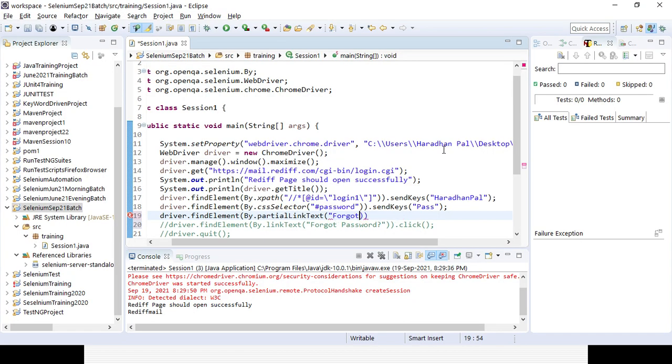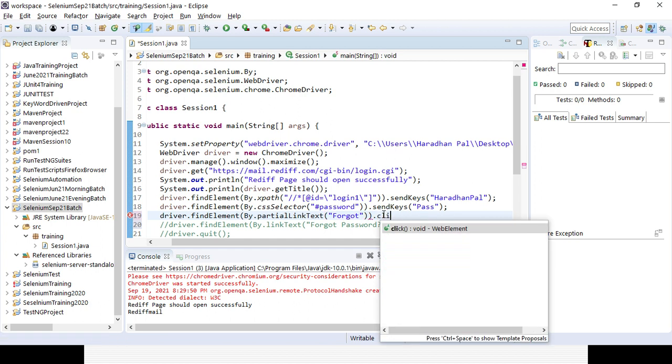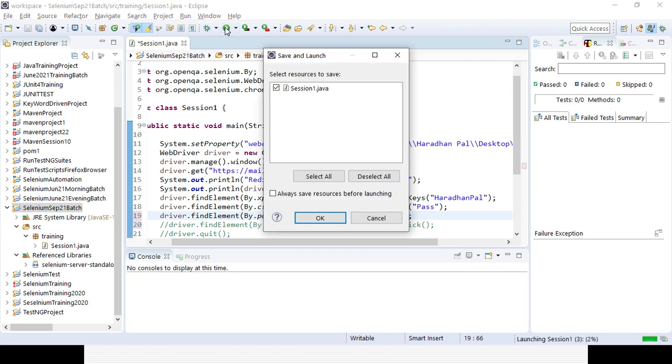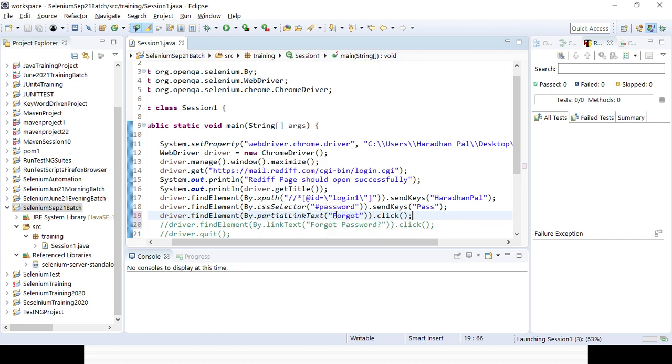So it will work in the same way. It will launch the Chrome browser, maximize the browser, and try to load the web page. It will identify the different elements, enter the user ID and password, and then click on that forgot password link, right? So most of the things I have tried to cover: ID, name, link text, partial link text.